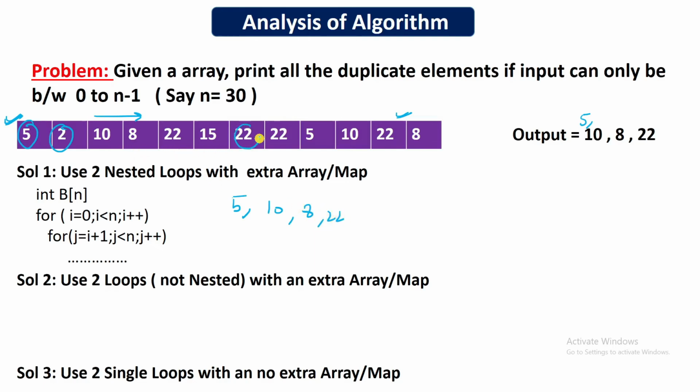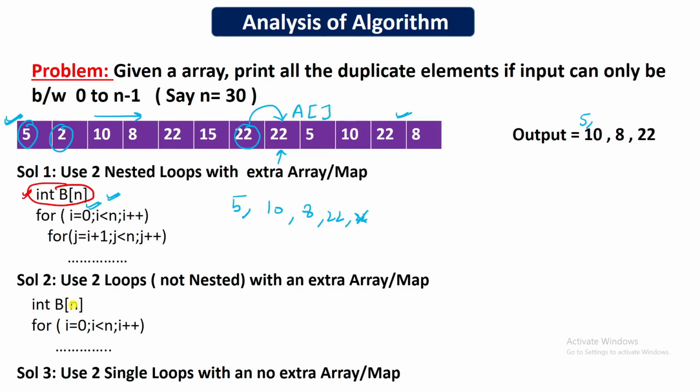So when you are here, then also you will compare 22 with 5. Here you will say, okay, 22 has occurred again. So you can write 22 again, but you do not have to write duplicate elements again and again in the output. So for taking care of that duplicacy, you can take a separate array. So you have taken an extra array other than your original array. Let's say this array name is A.